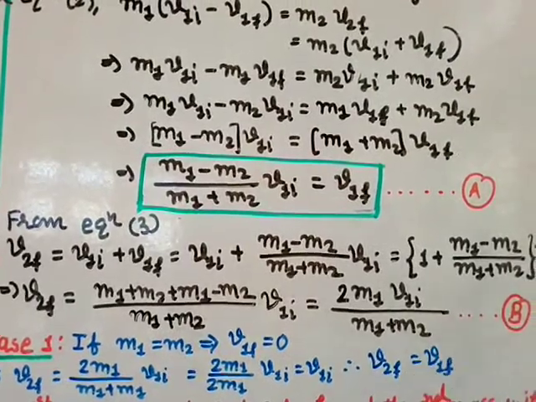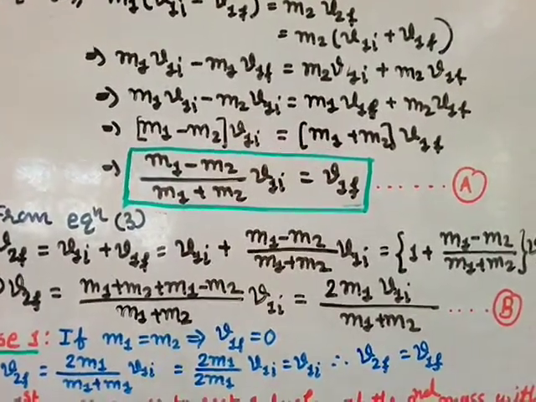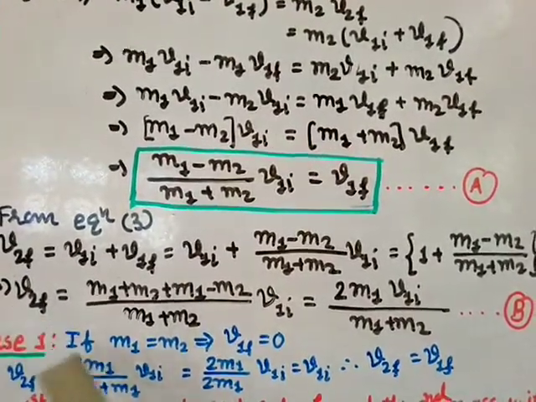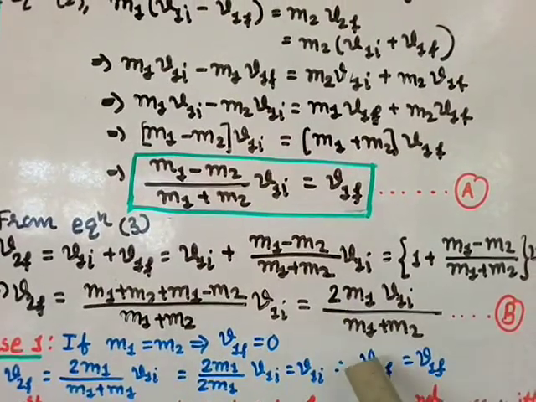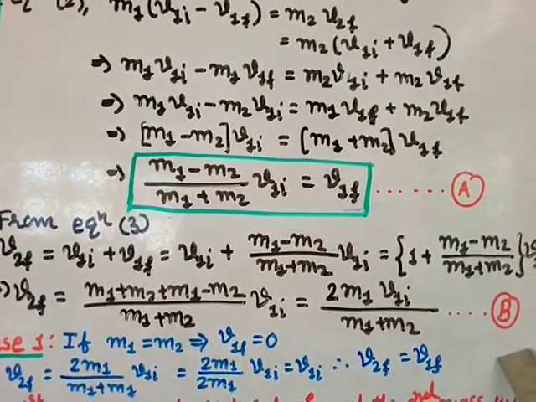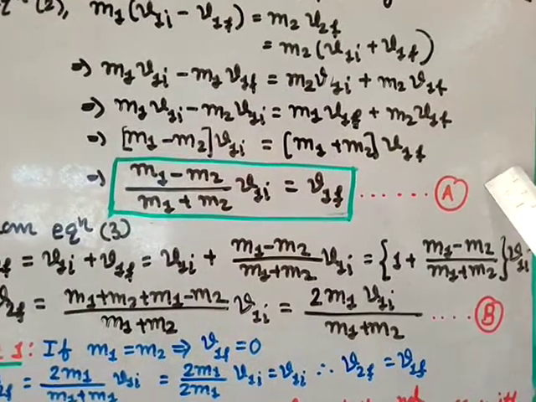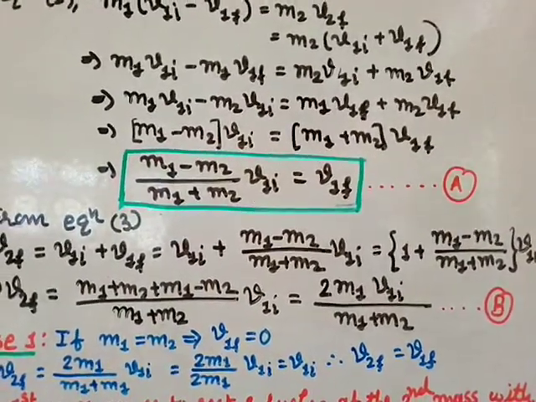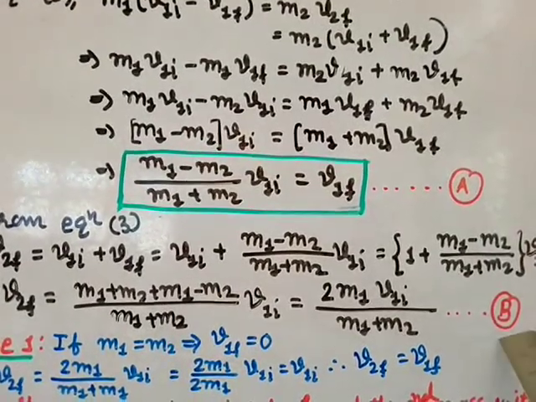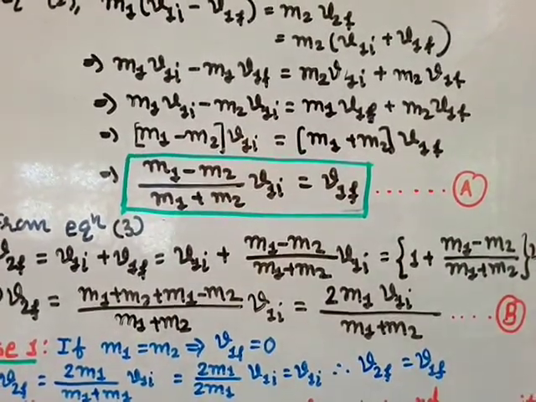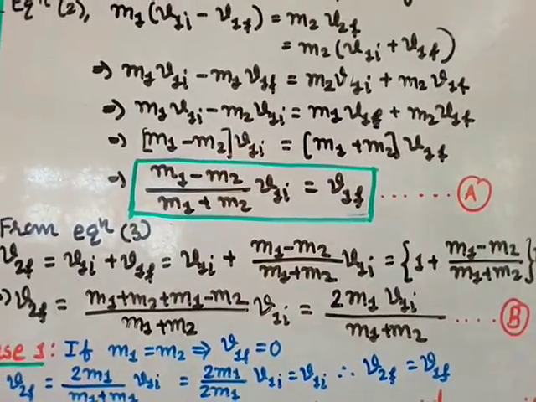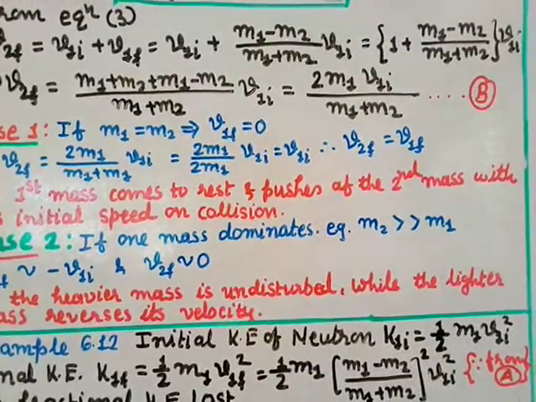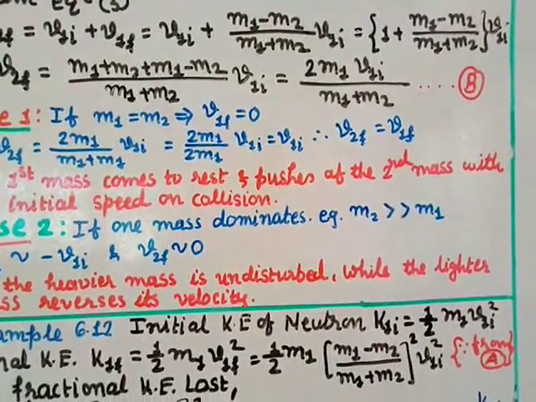So this is the final velocity of particle 2 after the collision, that is v2f equal to 2m1 v1i divided by m1 plus m2. Call it equation B. So in equation A we have found the final velocity of particle 1 after the collision, and in equation B this value is the final velocity of particle 2 after the collision. Let us take special cases.